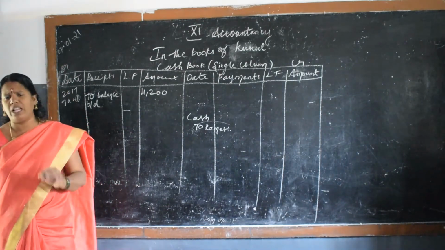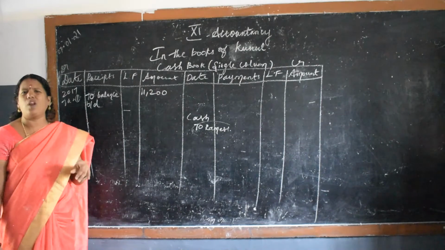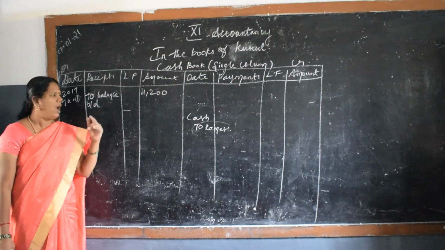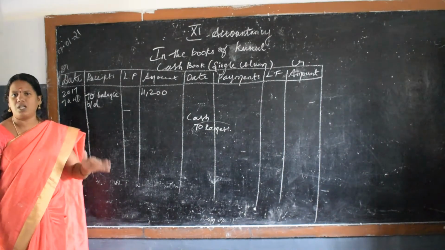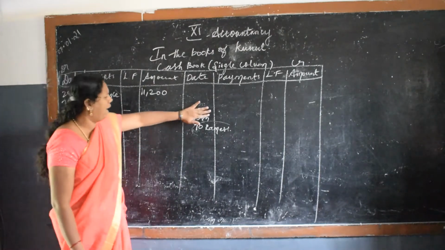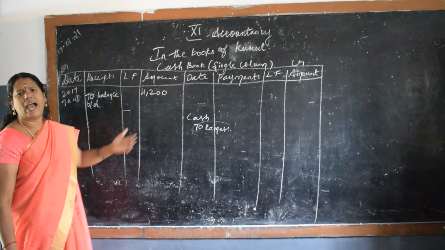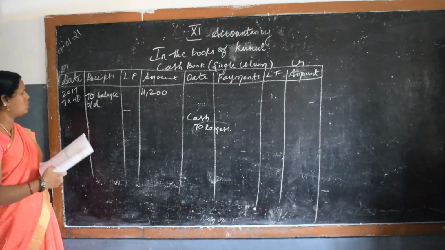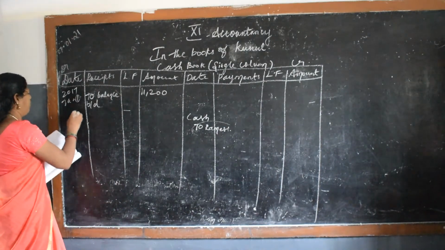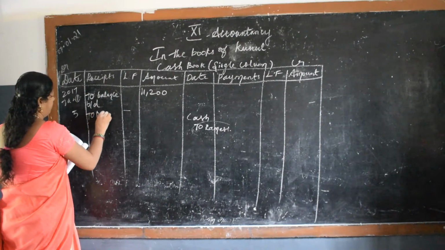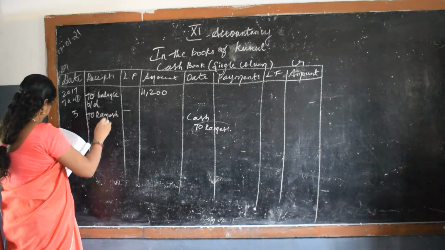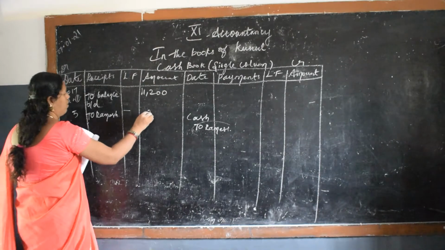If you are very thorough in the ledgers, you cannot do it like kids. Each and every time you need not prepare the journals and write down what will come on the debit side and what will come on the credit side. If you are thorough in the ledger, you can directly derive the sum. Cash to Ramesh. I am writing on January 5, to Ramesh, 300.